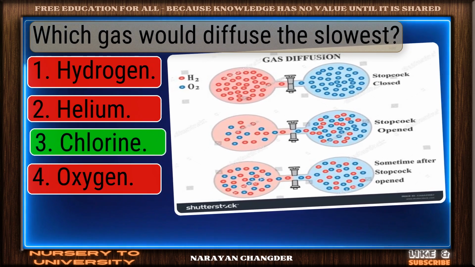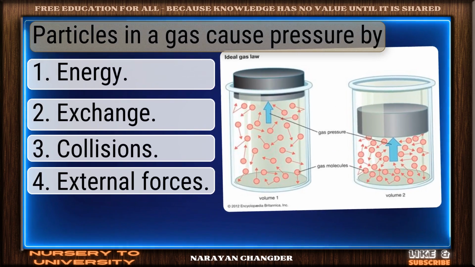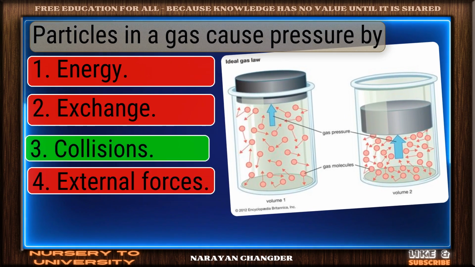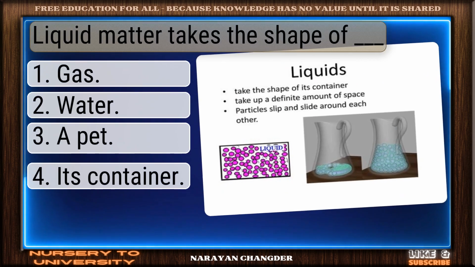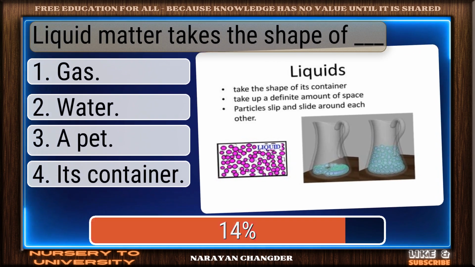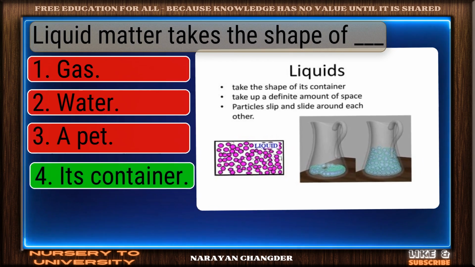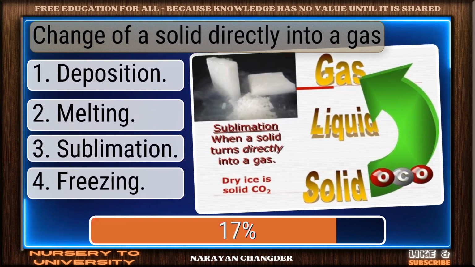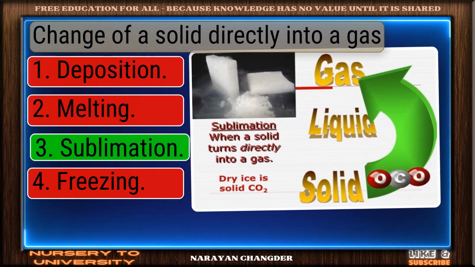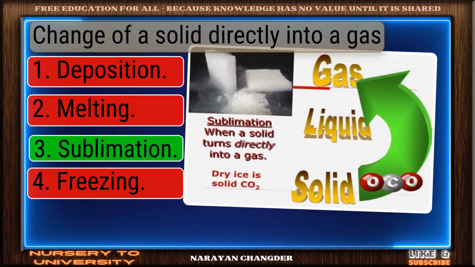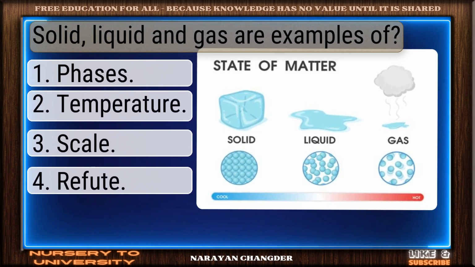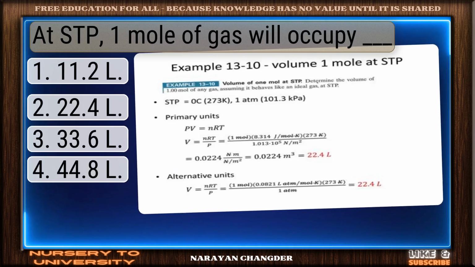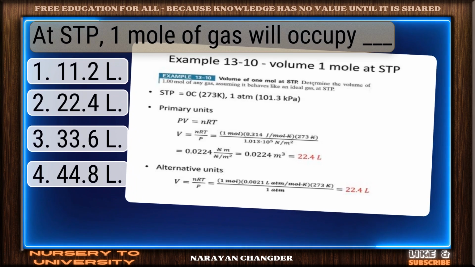Keep it up, chlorine. Particles in a gas cause pressure by dash. Outstanding effort, collisions. Liquid matter takes the shape of dash. Good job, its container. Change of a solid directly into a gas. Excellent reasoning, sublimation. Solid, liquid, and gas are examples of phases. At STP, 1 mole of gas will occupy dash.